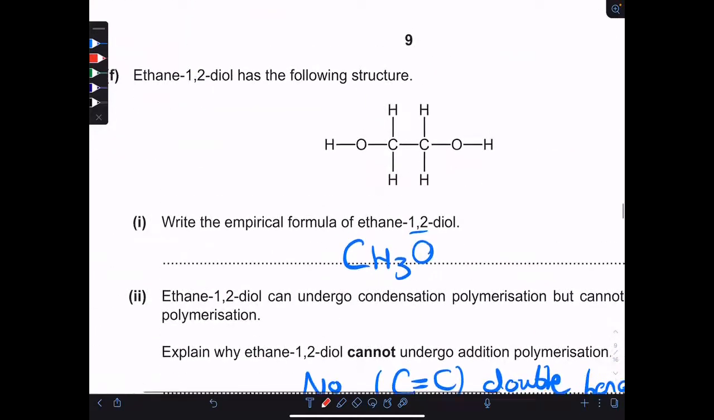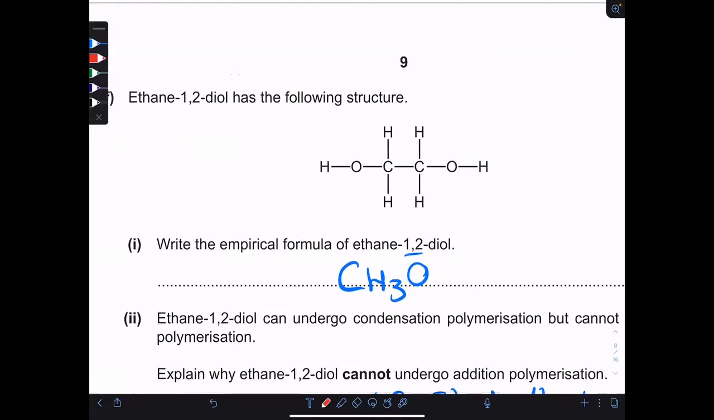Question F. Ethane 1,2-diol has the following structure. Write the empirical formula. To get the empirical formula, you first get the molecular formula by counting the number of carbons, the number of oxygen, and the number of hydrogen present. And then you try to simplify. You will divide this by 2 and this by 2 and this by 2. You will get the empirical formula CH3O.